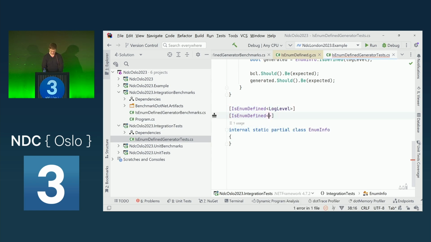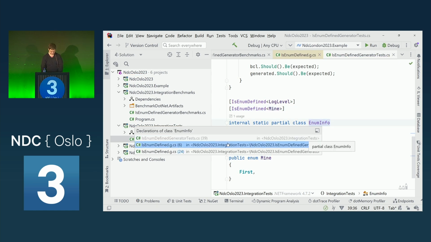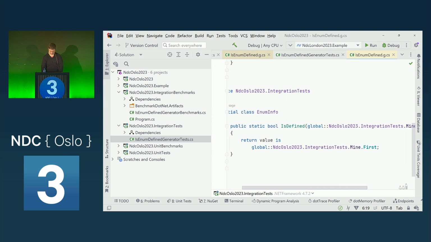Let's create our own enum, public enum Mine. Let's have a first value. Let's use this Mine here. Now we should also create, there it is. This is defined here.